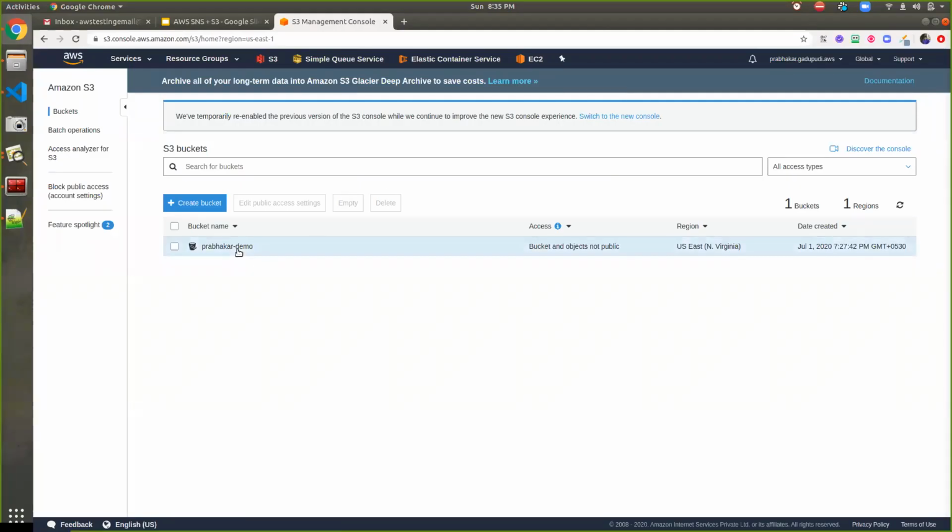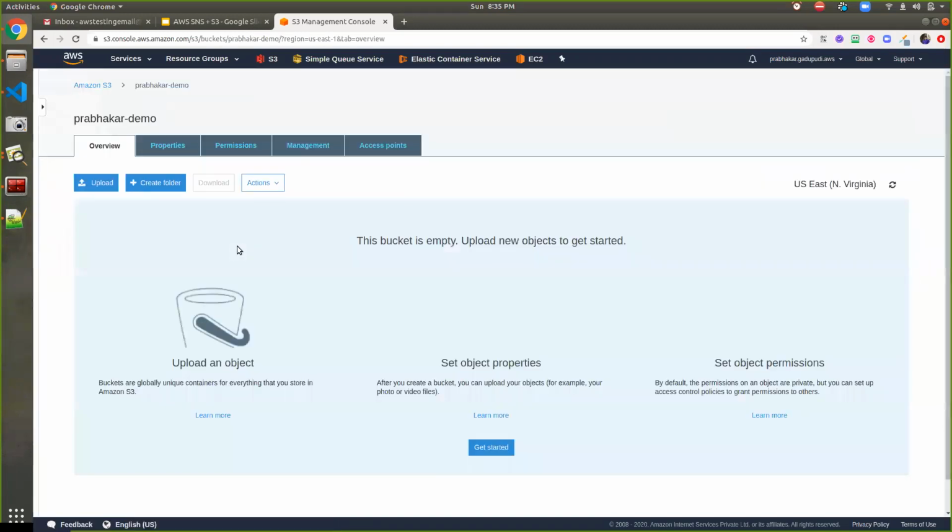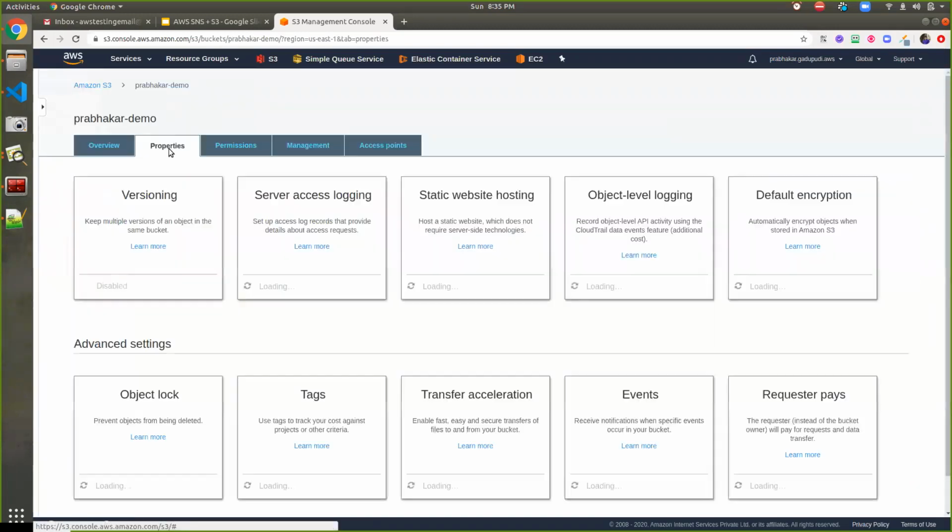Here is my bucket. Prabhakar-demo is the S3 bucket. Inside this bucket, if you go to the properties, the UI might be different for AWS at the time of watching, but always keep in mind that you have to go to the properties in order to modify any kind of events, as well as transfer acceleration, object level logging, or any kind of changes at the S3 bucket level.